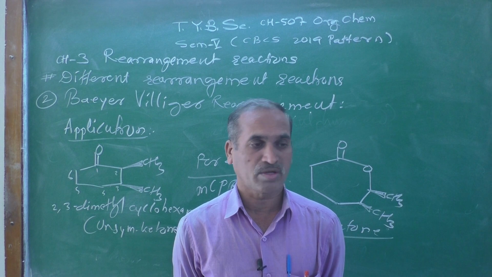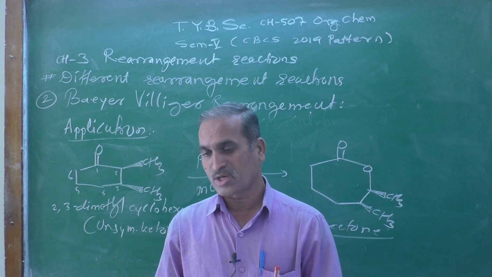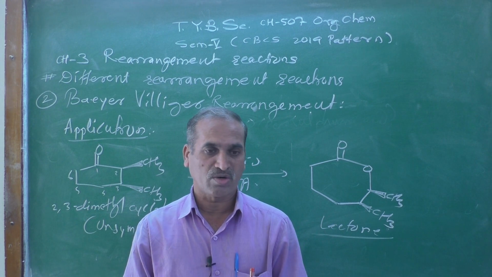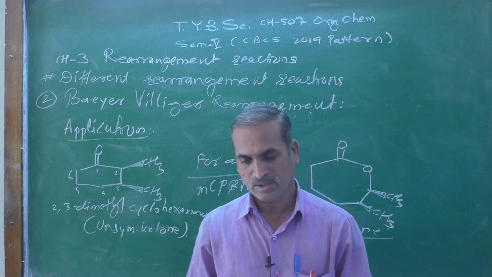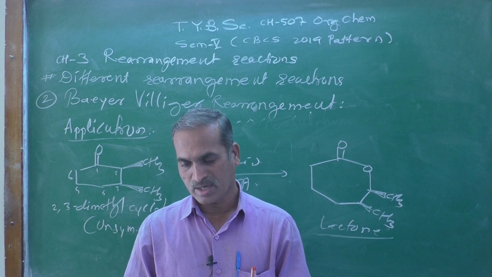you can predict the product very easily. Or what type of reagents are generally employed in Baeyer-Villiger oxidation, peracid or acid, or what others are there.